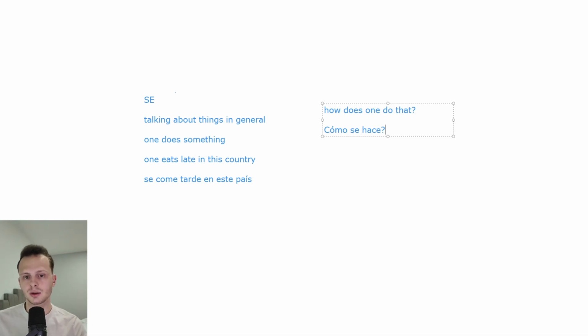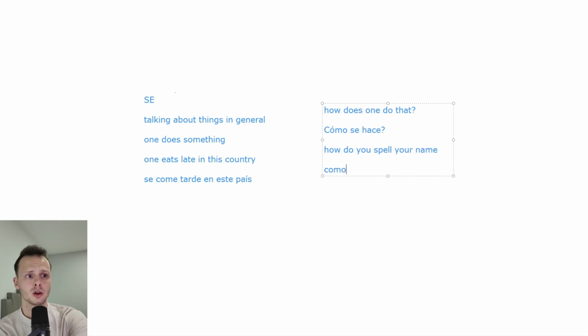¿Cómo se hace? So whenever you want to use this form, and this could apply to different verbs, not just doing something. It could be, how do you cook that? ¿Cómo se cocina? How do you write that? ¿Cómo se escribe? If anyone asks, how do you spell your name? ¿Cómo se escribe tu nombre?